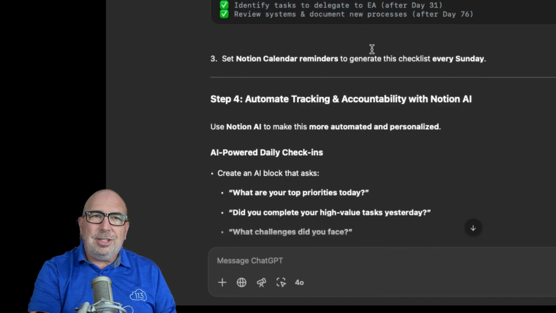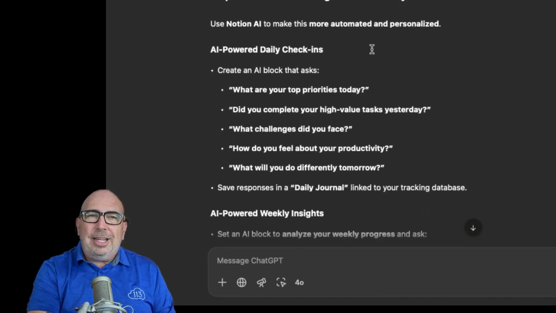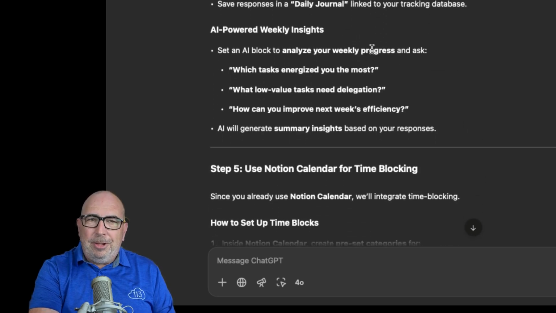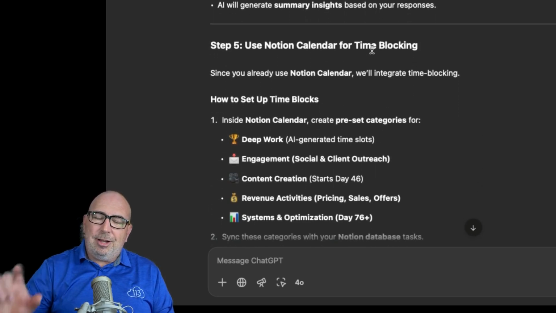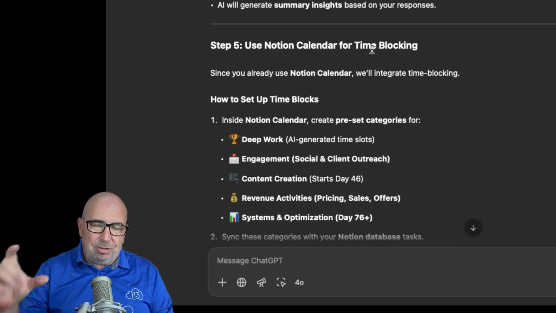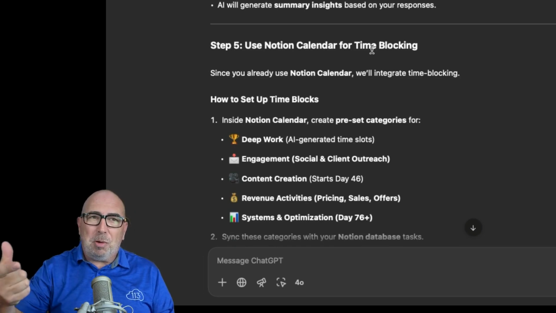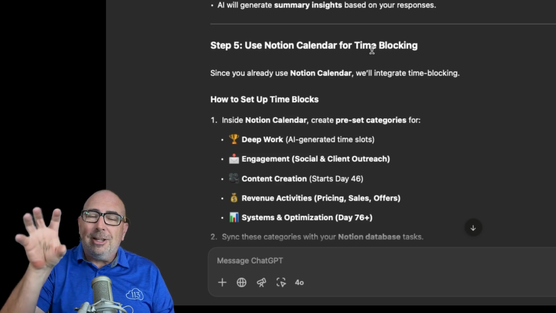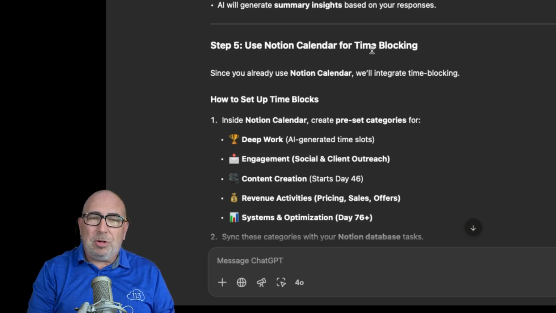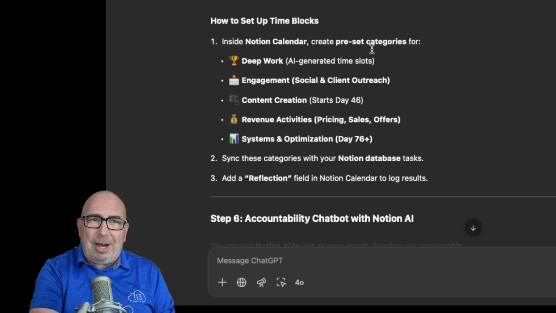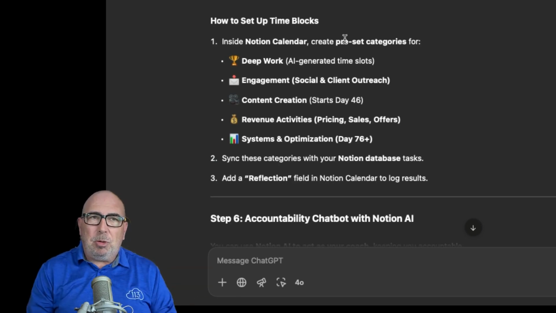I'm not going to go through all this in detail. I just wanted to show you that it can really help build out the very fine details of not just a database or using Notion, actually taking the concept in a YouTube video we're watching and help us implement it in the real world. For example, step 5, the time blocking portion.